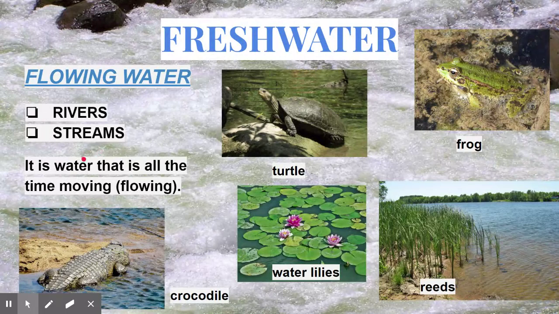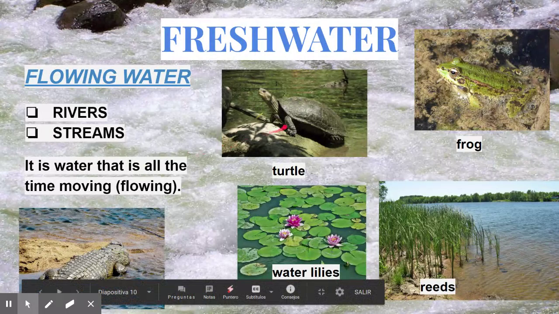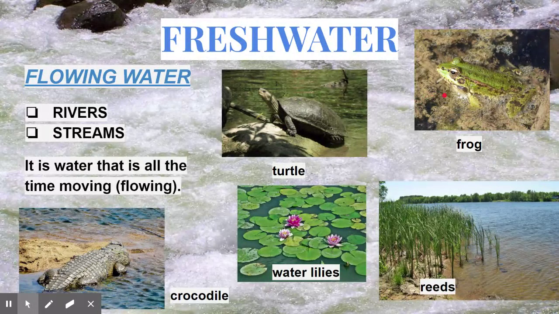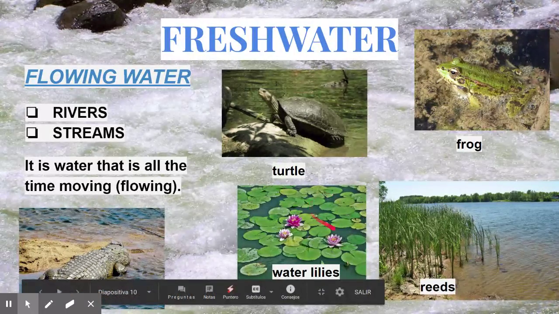And some examples of fauna, of animals of this ecosystem, are crocodiles, turtles, frogs, and I'm sure you know many more examples. And some examples of flora, of plants, are water lilies, as you can see here, or reeds.